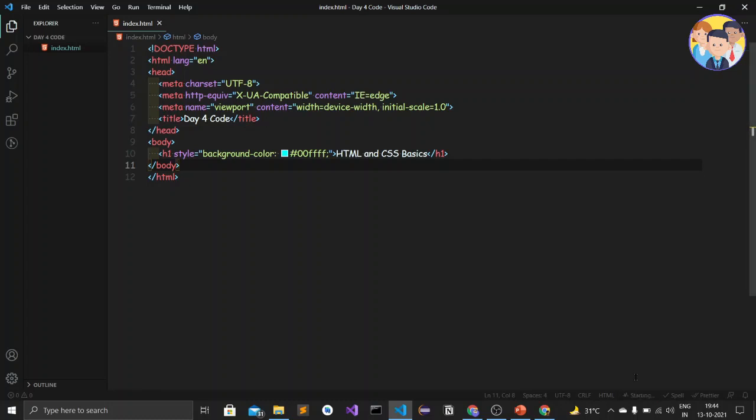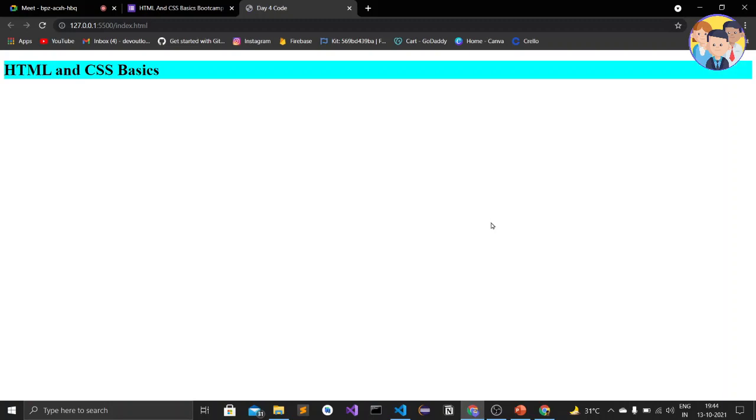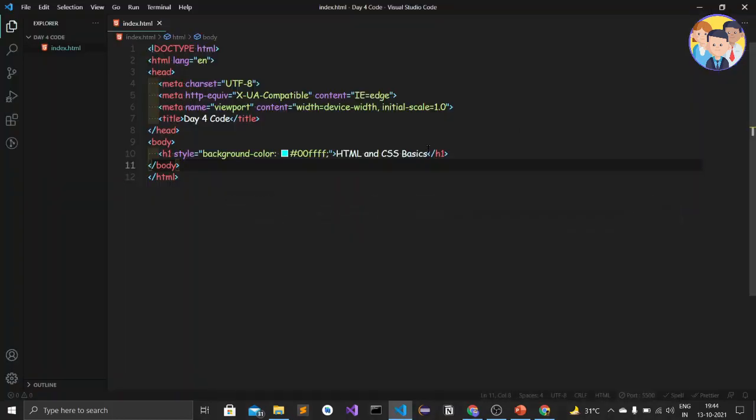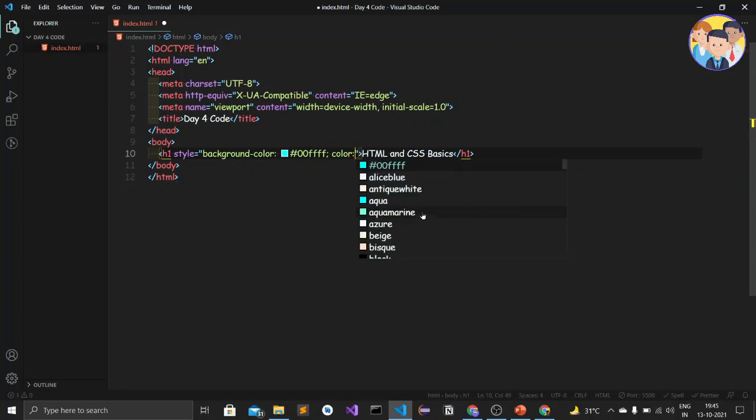The advantage of live server is that without reloading the document, we get the changes reflected in the web browser. So here we got the background color on the h1 element. Now let's add the color. Here, after this semicolon, we type color, colon, and then let us give the dark color, means black color. Then just a semicolon after that.